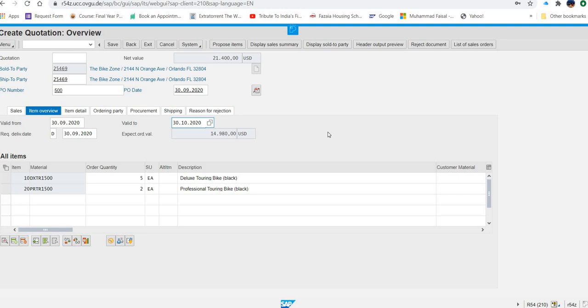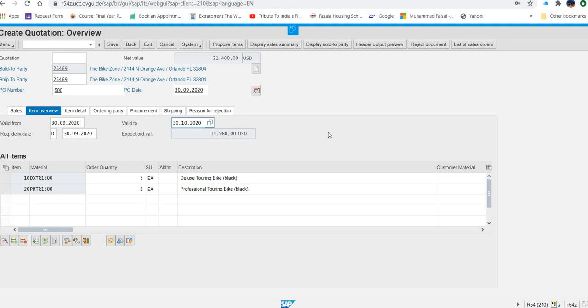Because sometimes it happens people create inquiry and then they create quotation and then they try to create quotation from the same inquiry and it gives error. So once the inquiry is converted into quotation, that's it.